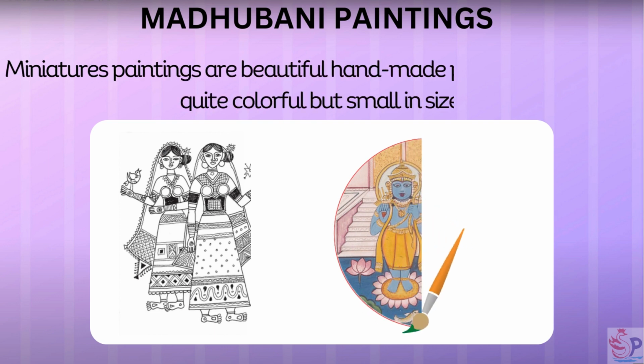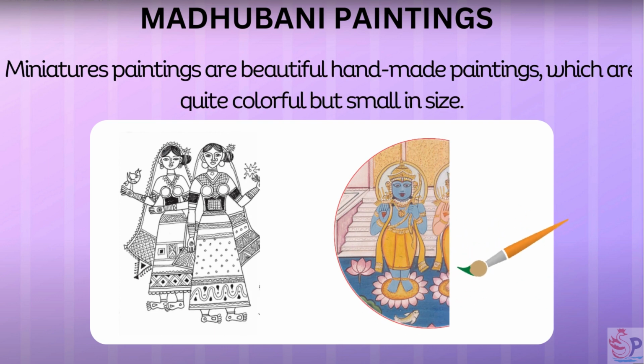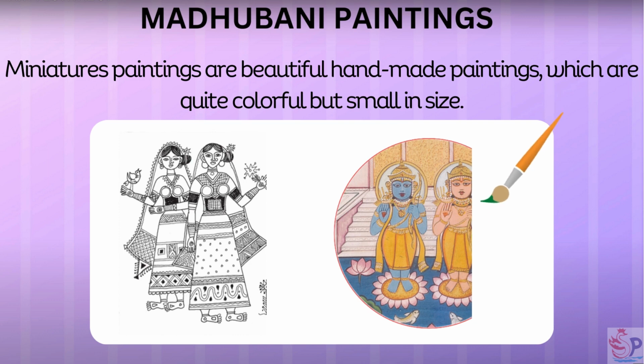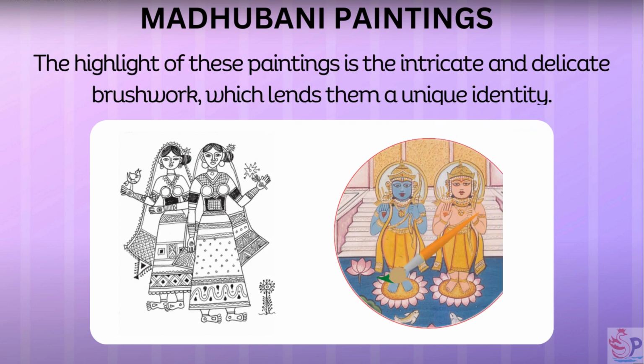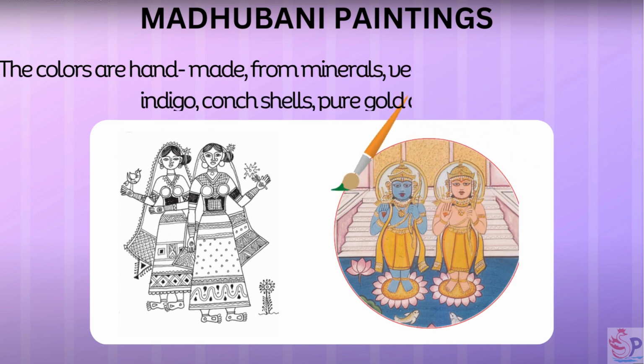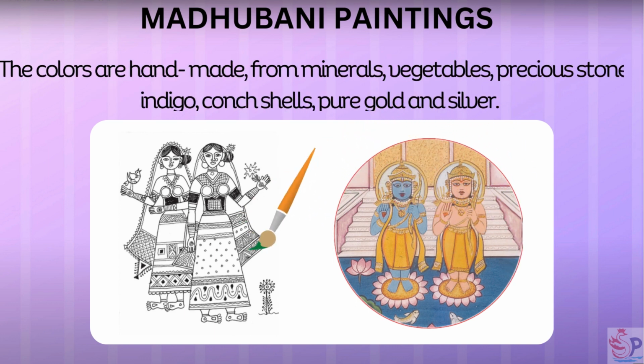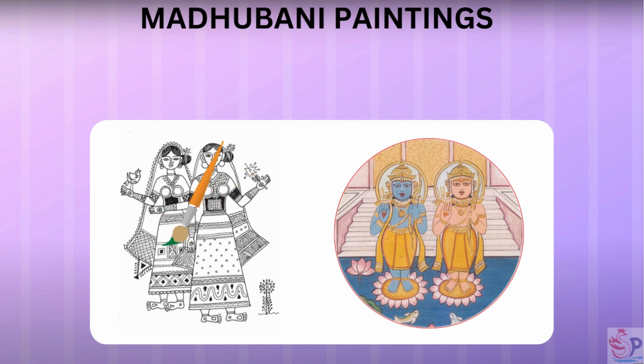Miniature paintings are beautiful handmade paintings, which are quite colorful but small in size. The highlight of these paintings is the intricate and delicate brushwork, which lends them a unique identity. The colors are handmade, from minerals, vegetables, precious stones, indigo, conch shells, pure gold and silver.